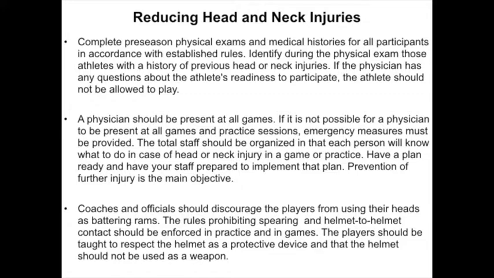A physician should be present at all games. If it is not possible for a physician to be present at all games and practice sessions, emergency measures must be provided. The total staff should be organized so that each person will know what to do in case of head or neck injury in a game or practice. Have a plan ready and have your staff prepared to implement that plan. Prevention of further injury is the main objective.